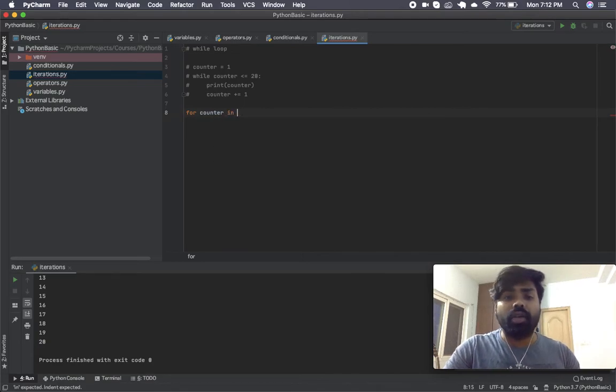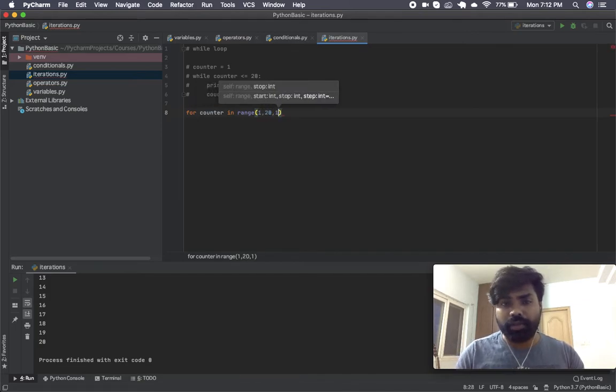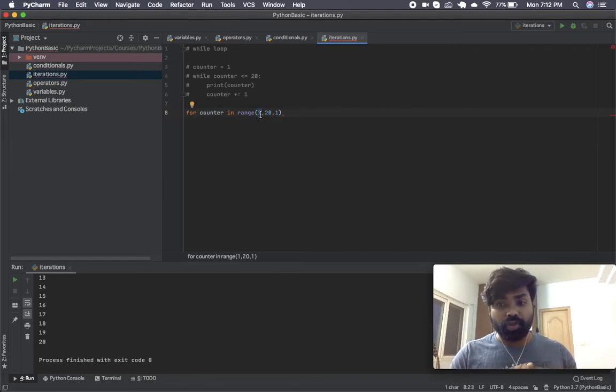So I will say for counter in, this is important, range, and then you have to put 1 comma 20 comma 1. Let me explain to you what these three values are. As you can see, the first value is start. All right. So this number 1 is basically telling you which number you want to start at. So we want all numbers starting from 1. Till which number do we want to go? Now we want to go till 20, but here's the catch: the second number or the stop is exclusive, so you need to make it 21.